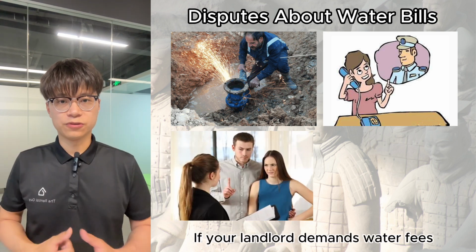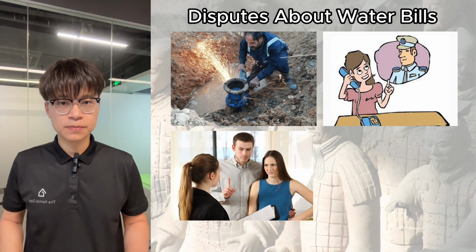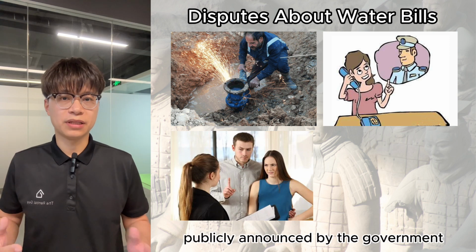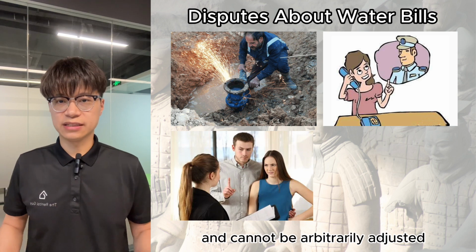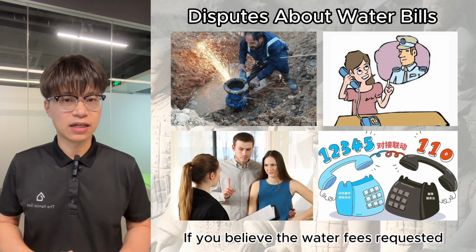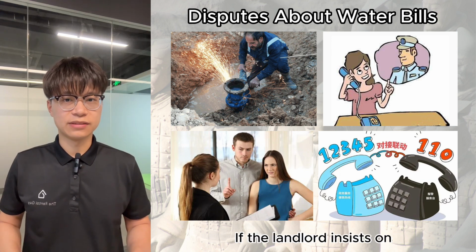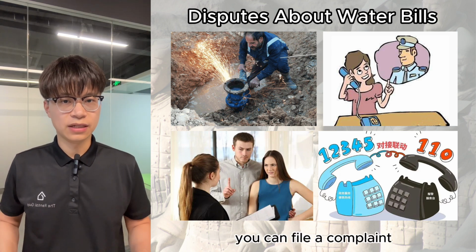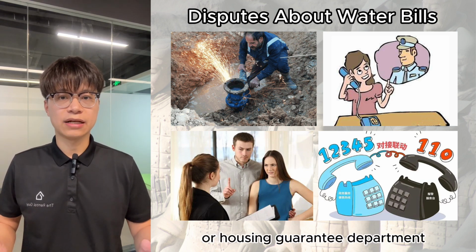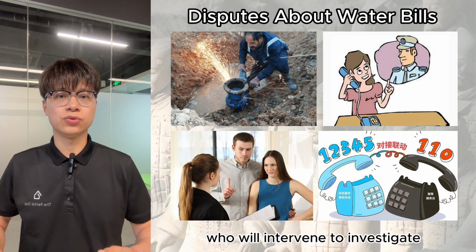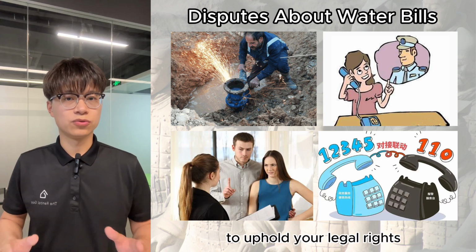If your landlord demands water fees higher than the government's published rates for various reasons, you have the right to refuse payment. Water fees in China are usually publicly announced by the government or relevant authorities and cannot be arbitrarily adjusted. If you believe that water fees requested are too high, communicate with your landlord and ask for a reasonable explanation. If the landlord insists on demanding excessive water fees, you can file a complaint with relevant departments such as the local pricing department or housing guarantee department, who will intervene to investigate and resolve the dispute. Additionally, you may consider seeking legal assistance to uphold your legal rights.